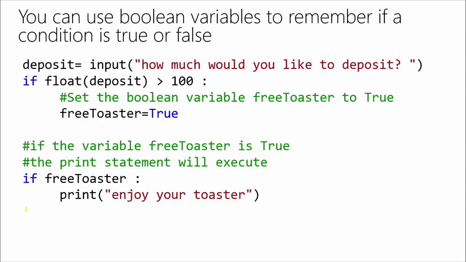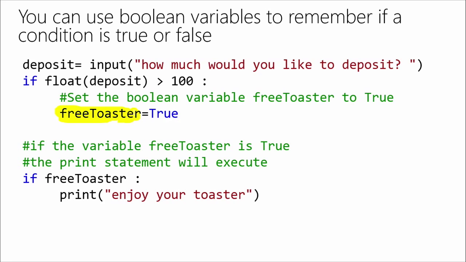Another neat trick, and I'll do a demo of this one in a second, is the idea of Boolean variables. There was one variable type we didn't talk about earlier, and that is Booleans. A Boolean variable allows you to remember the result of a condition. In this case, I've got code that asks the person how much they want to deposit. And if they deposit more than $100, then I create what we often call flags. It's just a naming convention we often use for Boolean variables that store true or false, because they're often flags to us. Has something happened or not happened? So we'll often call these Boolean variables flags.